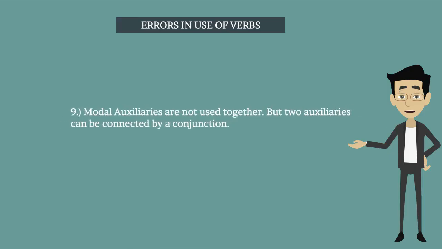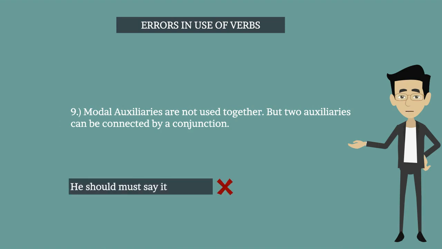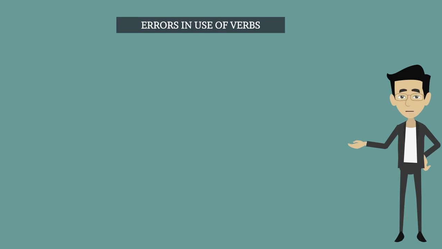Modal auxiliaries are not used together, but two auxiliaries can be connected by a conjunction. Let's see the example. He should must say it. This is incorrect. He should and must say it. This is correct. Tenth one.